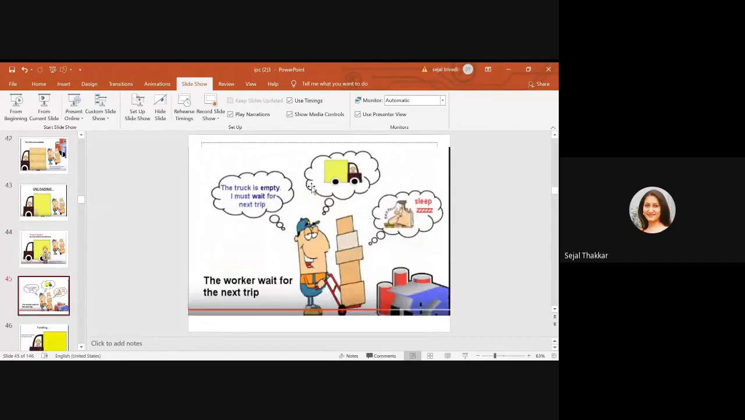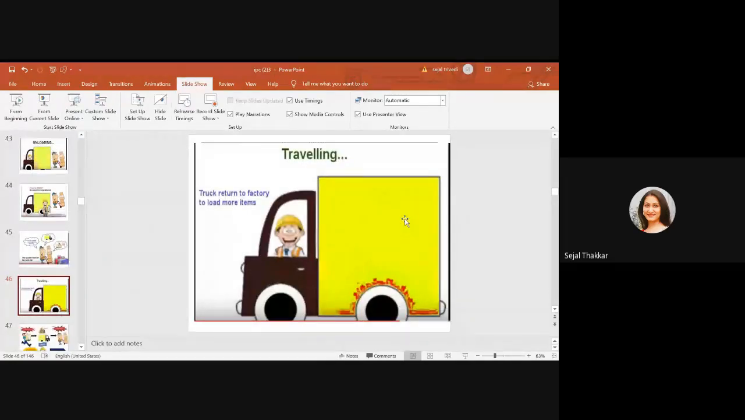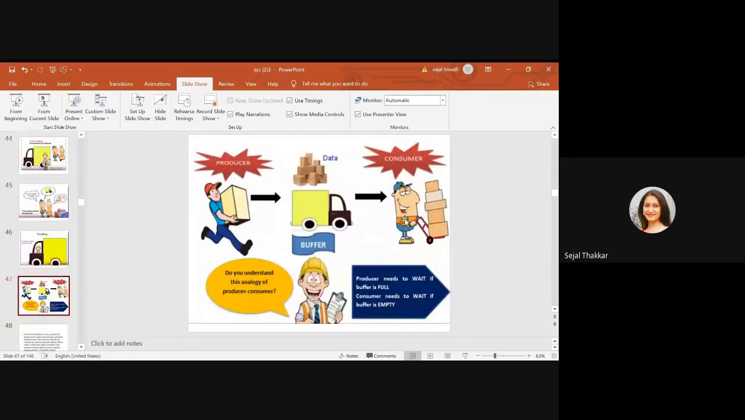Now it has to go back to the factory and wait for the next trip. Now at the side of the consumer, the consumer goes into the sleep state for the next trip, until the truck comes with the next fully loaded Parle-G biscuits. Now the truck is going to return to the factory for loading more items.